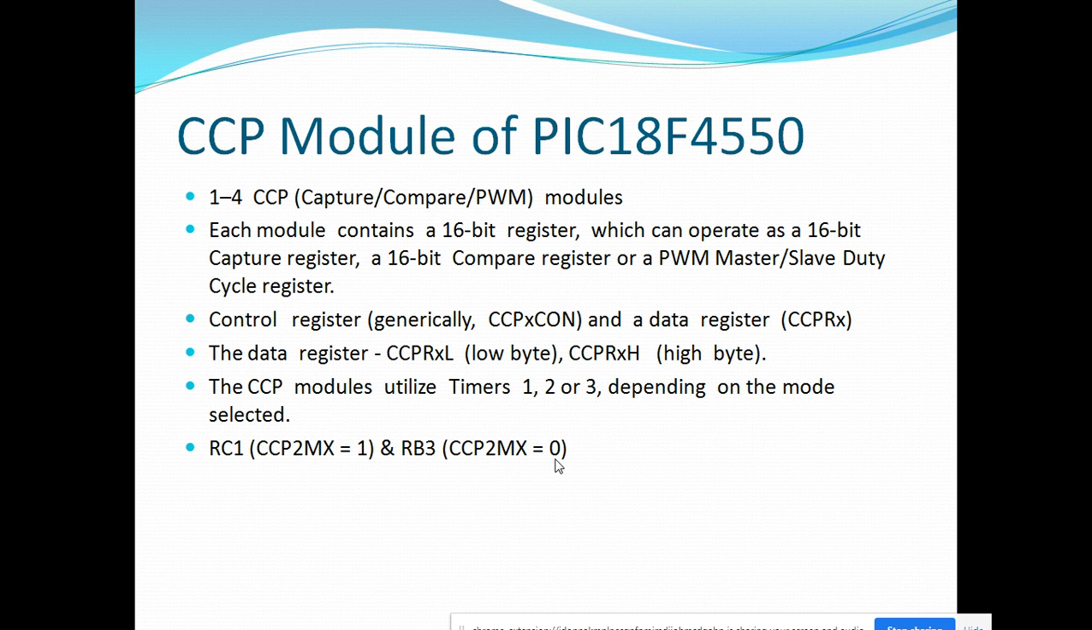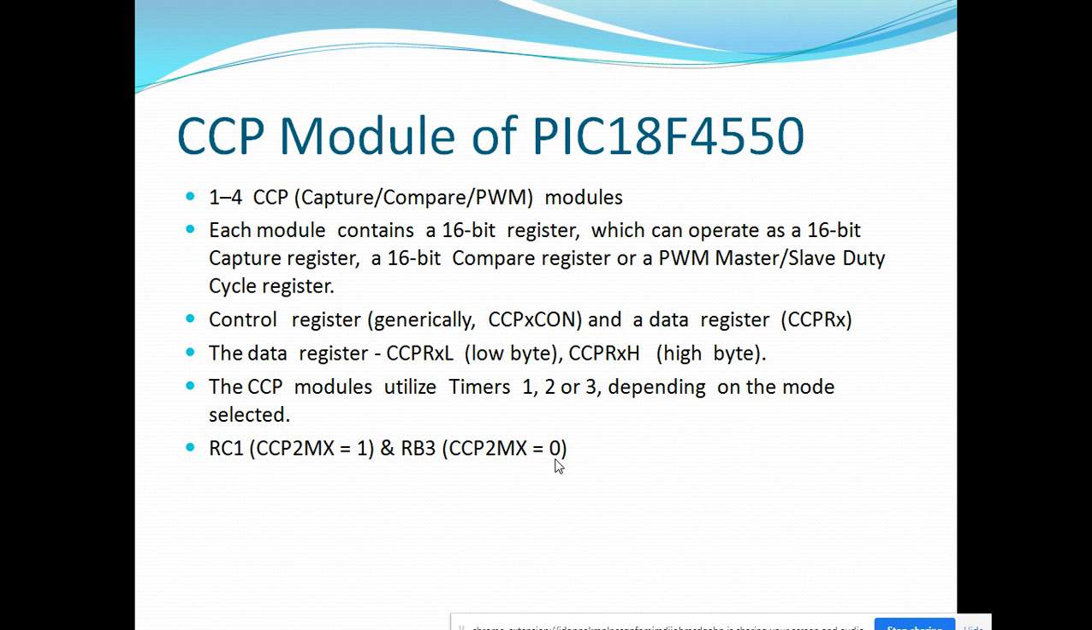Depending on the PIC version, there are 1 to 4 CCP modules available in PIC18 series microcontrollers. PIC18F4550 has two CCP modules which are available for capturing, comparing, and PWM outputs. These CCP modules contain a 16-bit register which can be operated as a 16-bit capture register, a 16-bit compare register, and a PWM master slave duty cycle register. Here 16-bit values means 65,000 clocks.